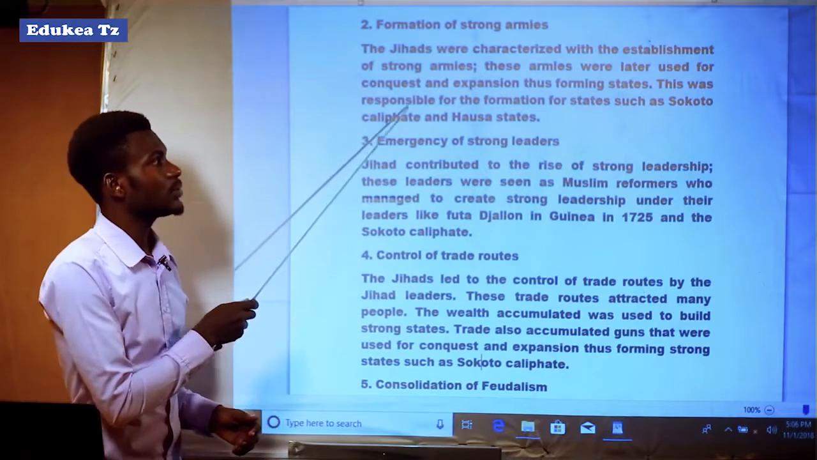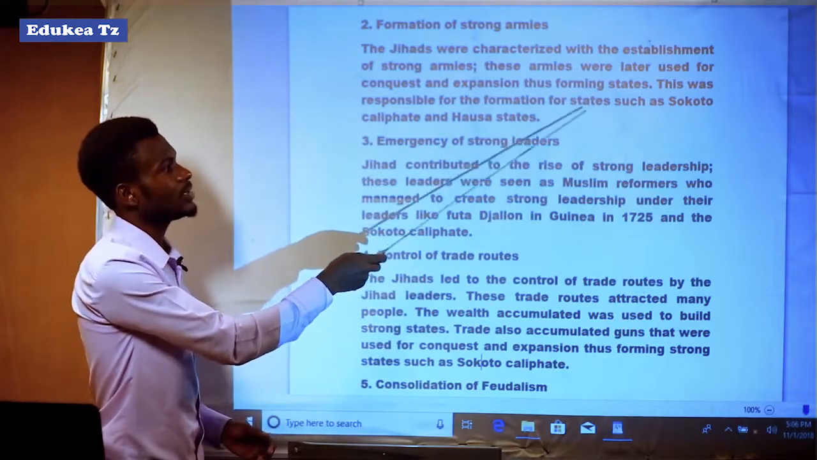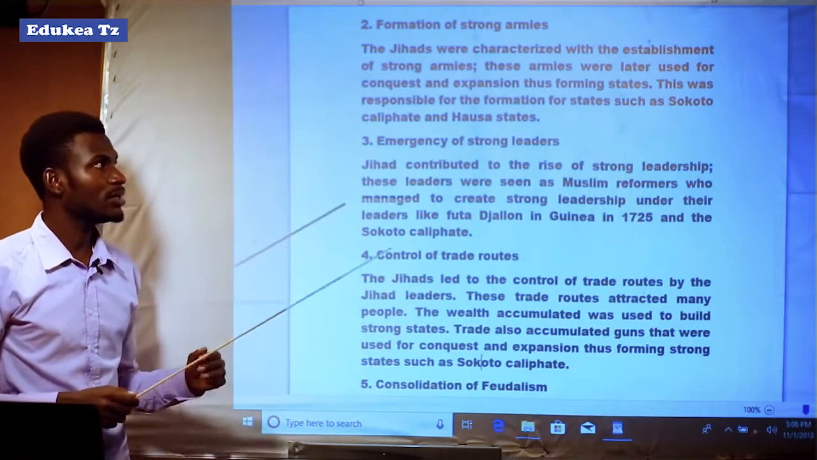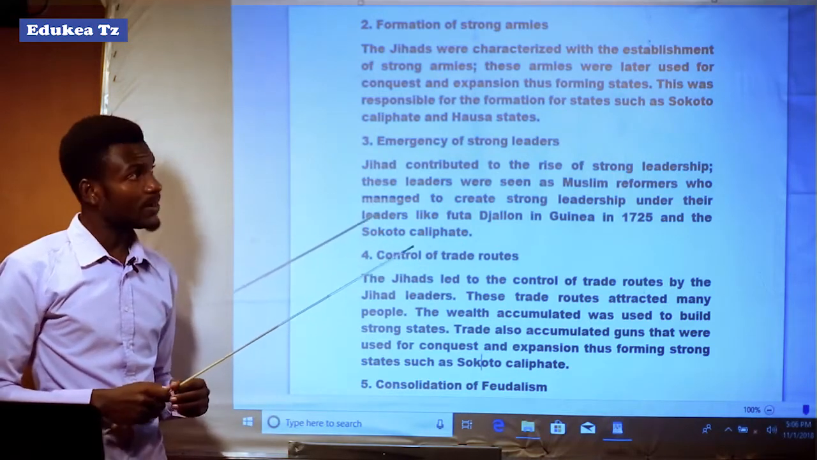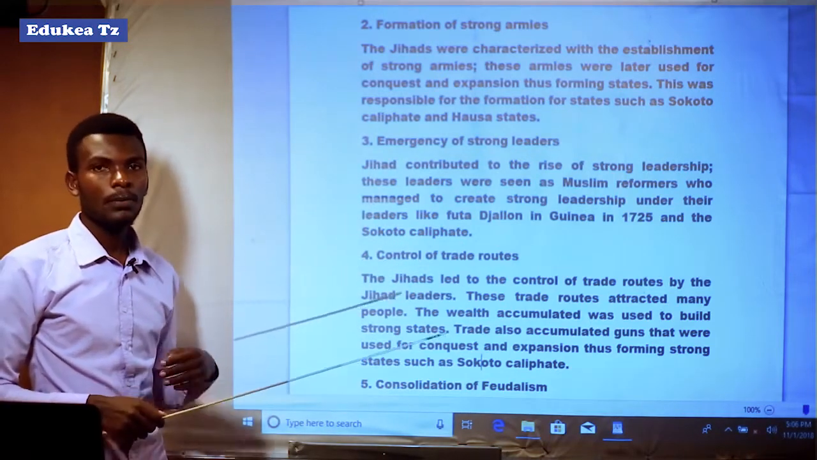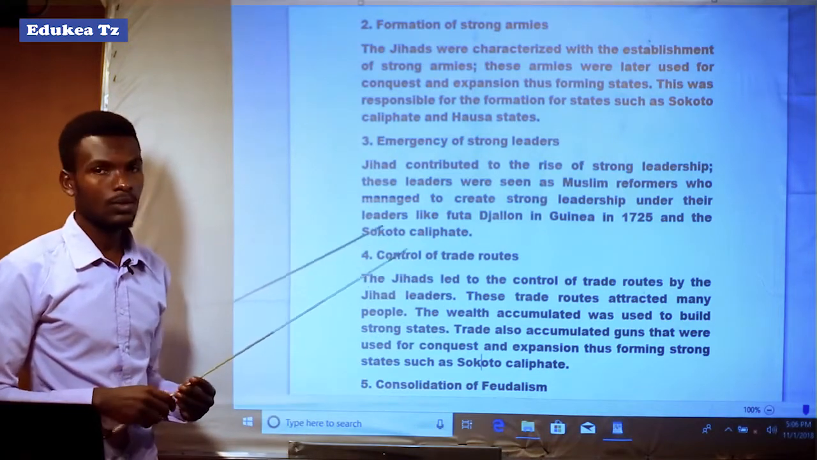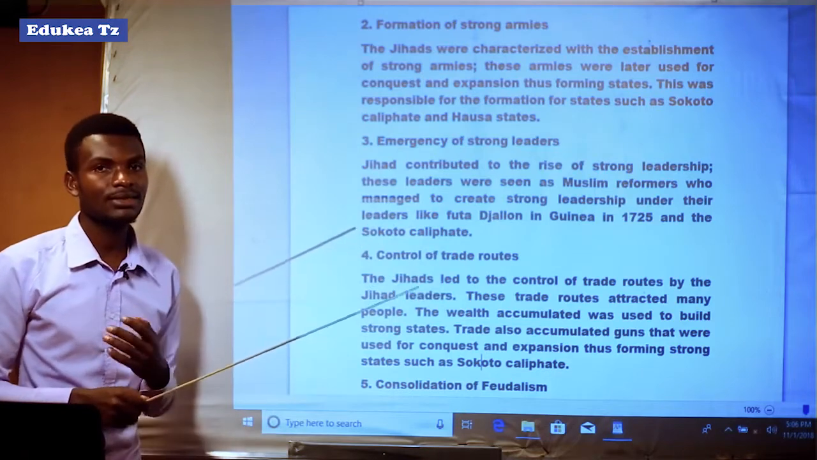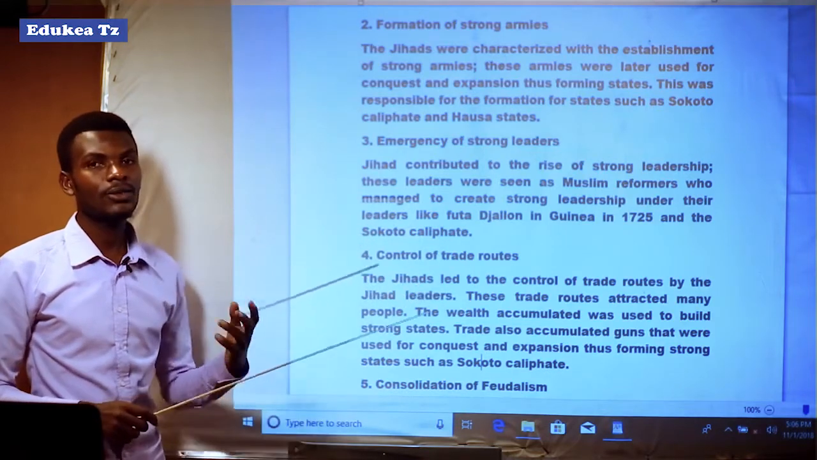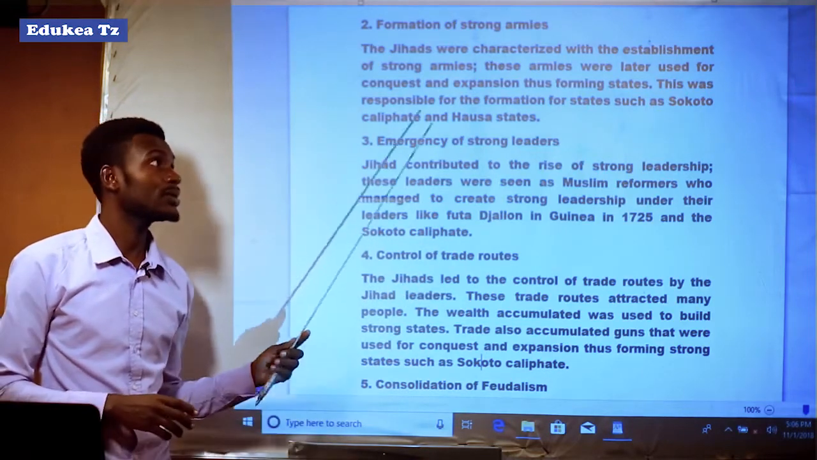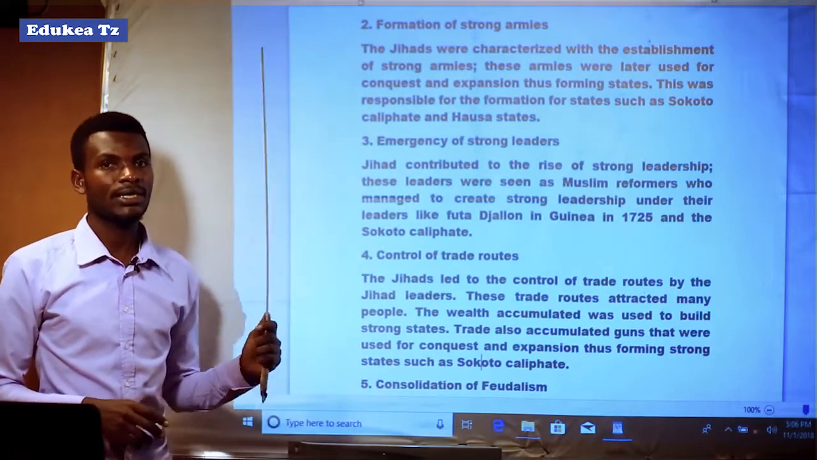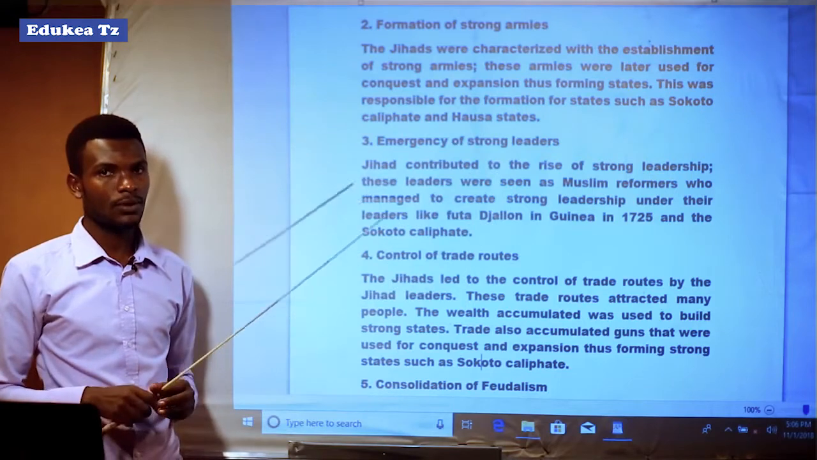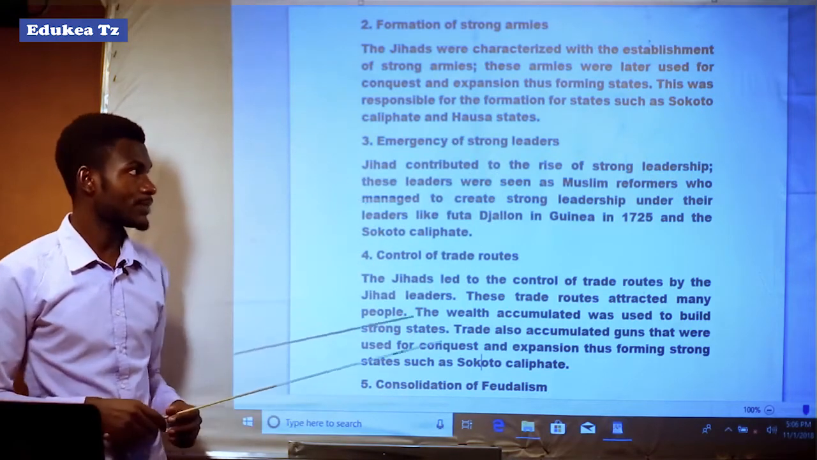This was responsible for the formation of states such as Sokoto Caliphate and the Hausa states. It means that the army played a great role in the formation of states such as Sokoto Caliphate and the Hausa states, which were formed as a result of those armies that expanded and conquered the smaller states to form the strong states.